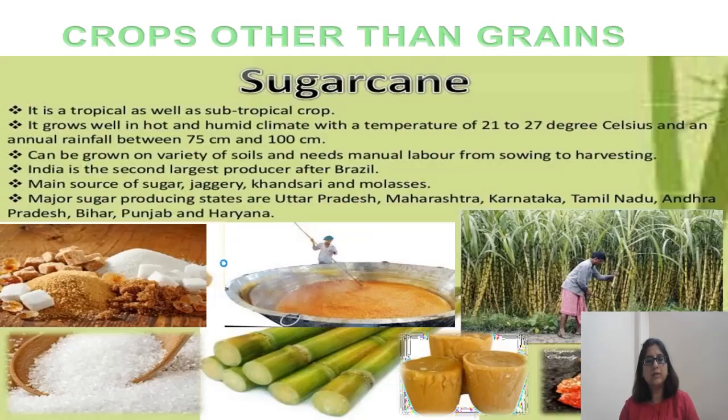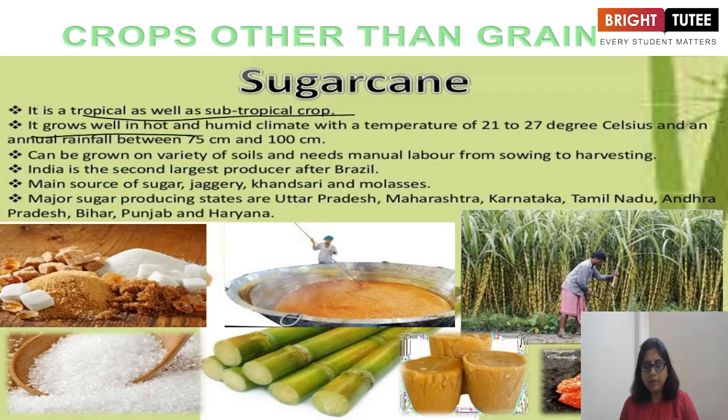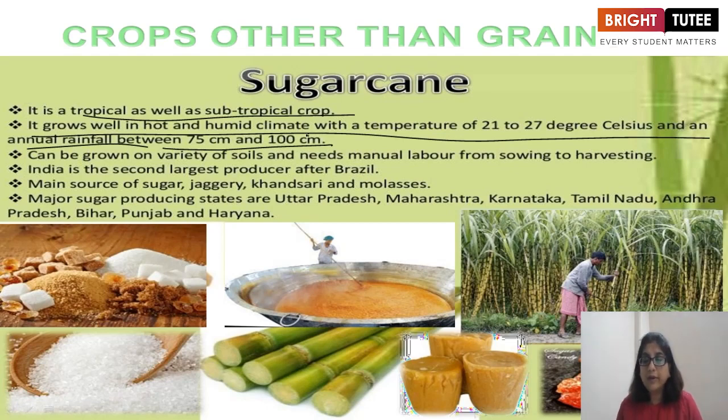Hopefully everyone knows what sugarcane is. You must have enjoyed its juice as well in summers. It is a tropical as well as subtropical crop. It grows well in hot and humid climate, temperature 21 to 27 degrees Celsius, and an annual rainfall between 75 centimeter and 100 centimeter. And please mind it, for whatever crops we are learning here, you all need to learn the temperature required, the climate required, and the rainfall required. This is a common feature which you should know for all the crops and the cereals.